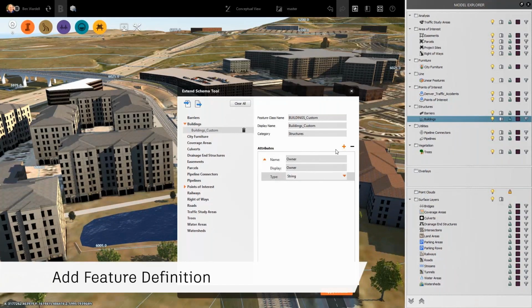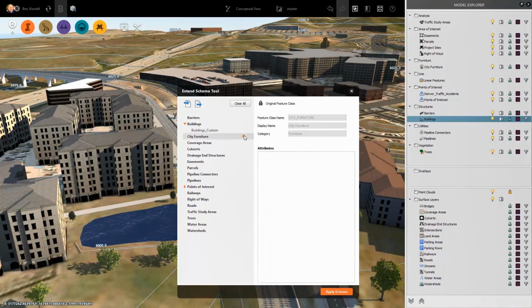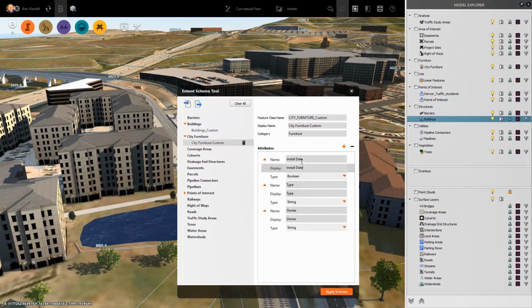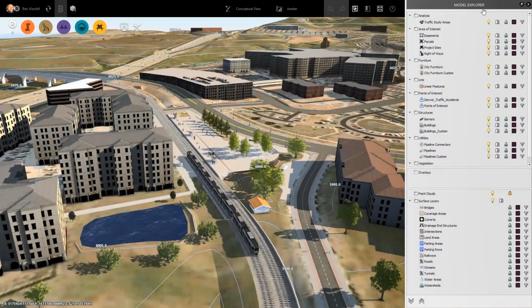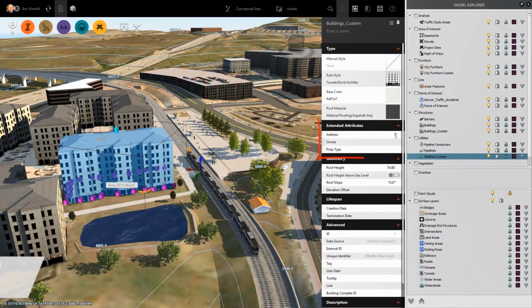Every time we click on the plus sign, we can add many more data fields. For example, we can add owner, install date, whatever we feel is relevant to the actual project when we're handing over the model, especially for your O&M, your operations and maintenance or management segment of a project handover.